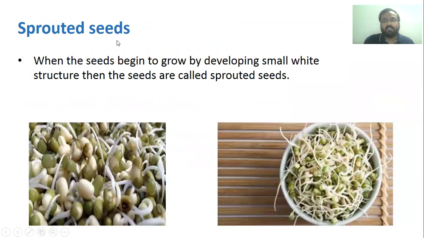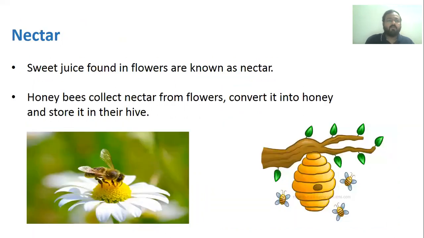Now sprouted seeds. What are sprouted seeds? When seeds begin to grow by developing small thread-like structures, then they are called sprouted seeds. Now the next term is nectar. What is nectar?